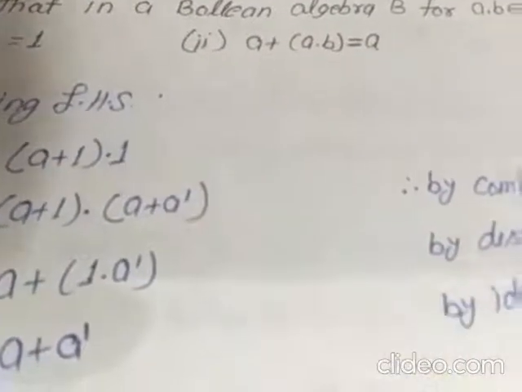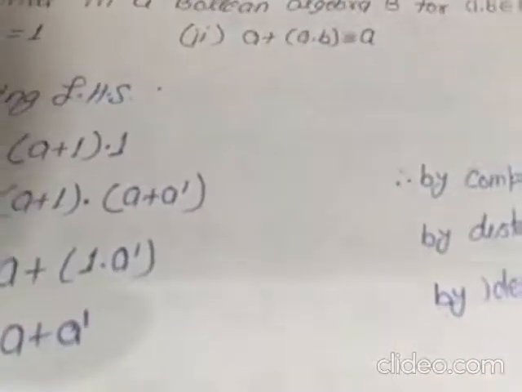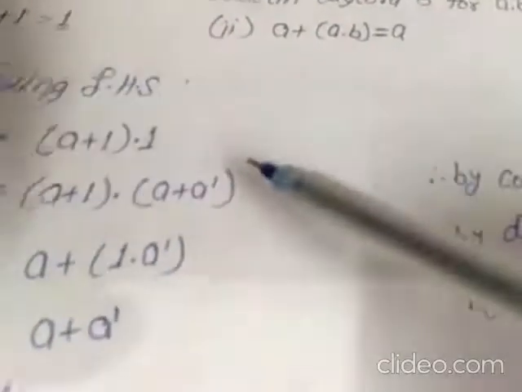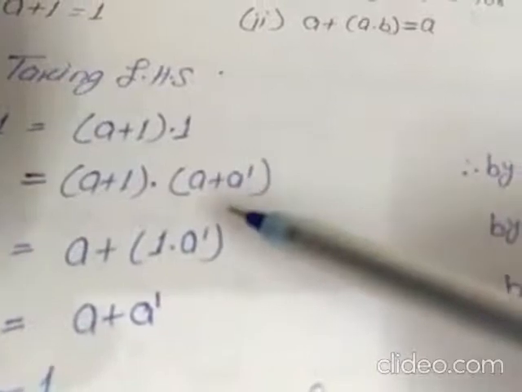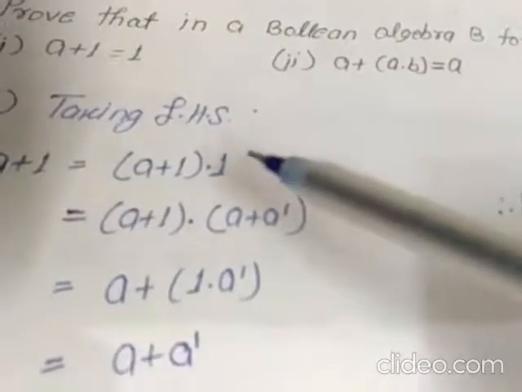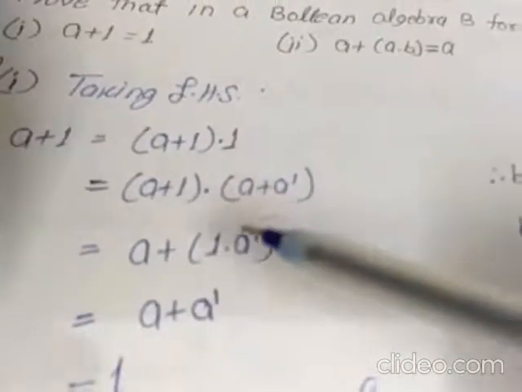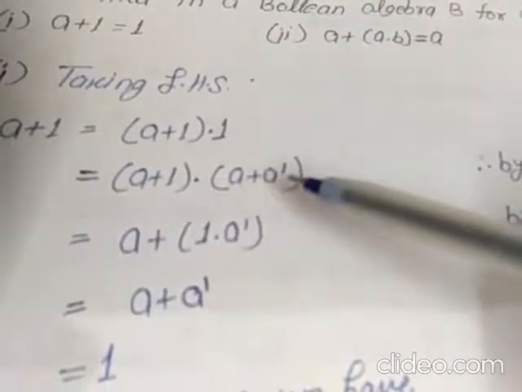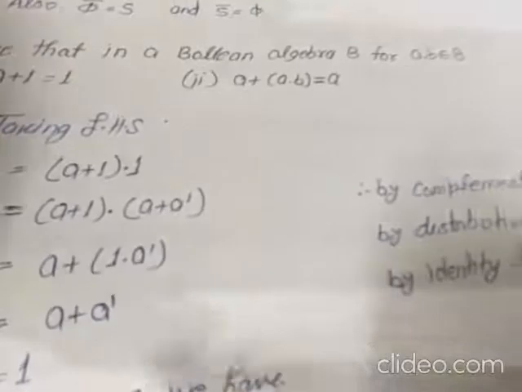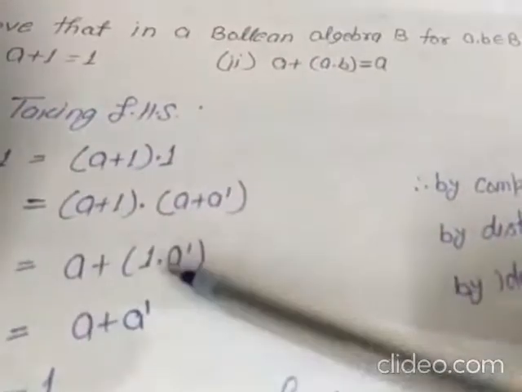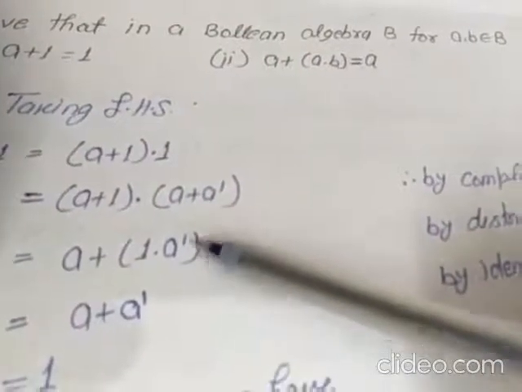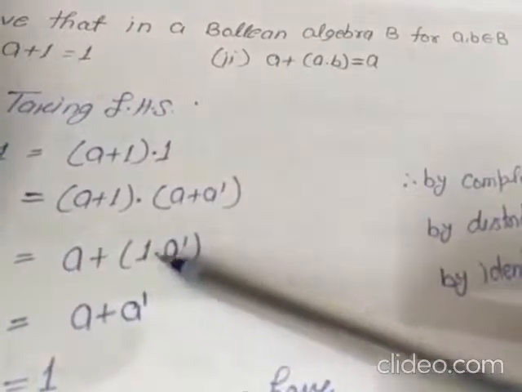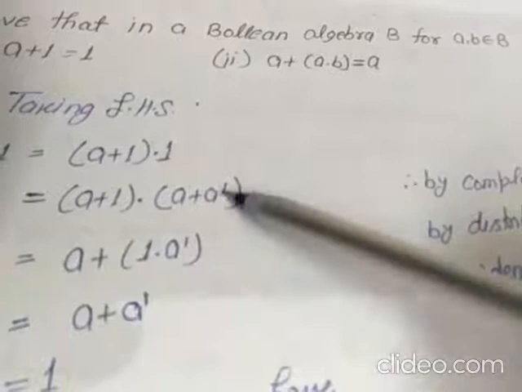We also know about this law. This law is called the complement law. We are using the complement law to prove the given system. Now (a plus 1) dot (a plus a dash), by the distribution law we know that a plus (1 dot a dash) can be expressed in this form.